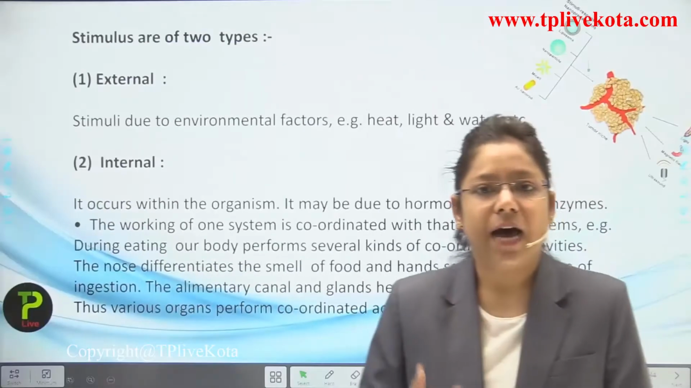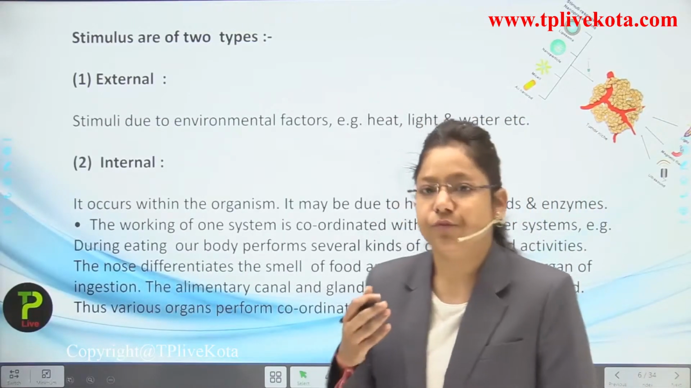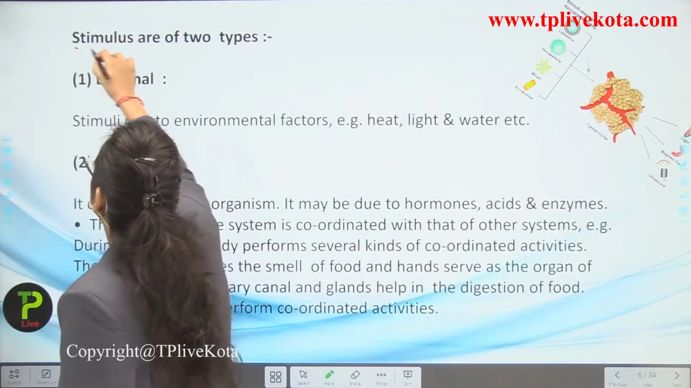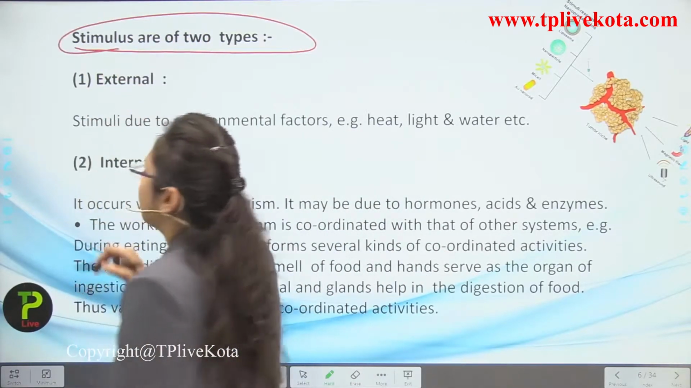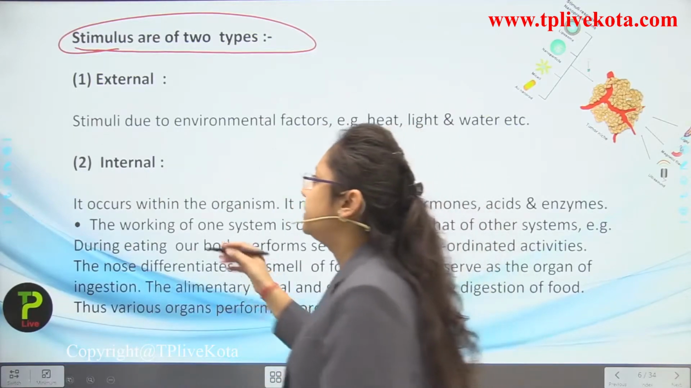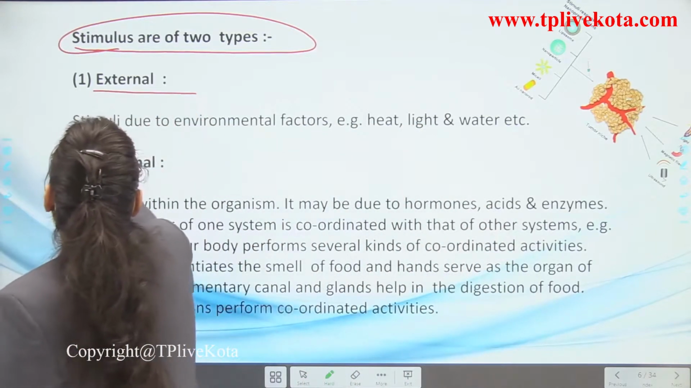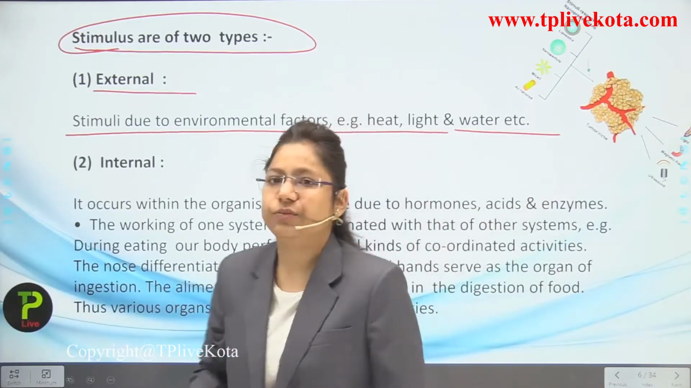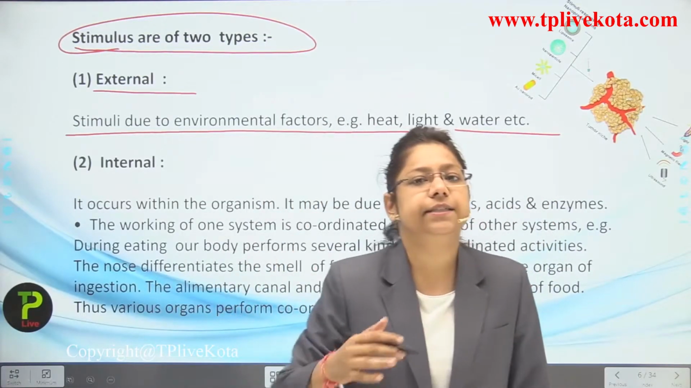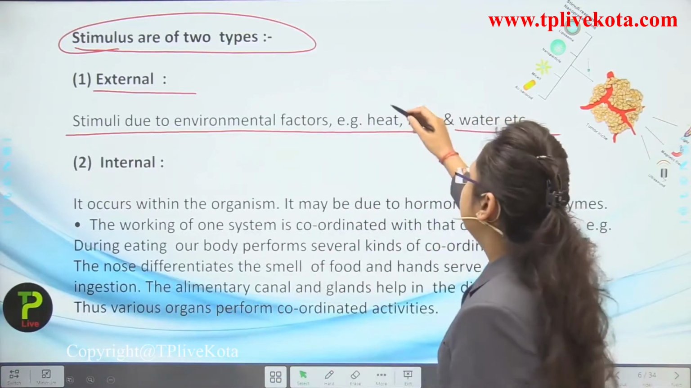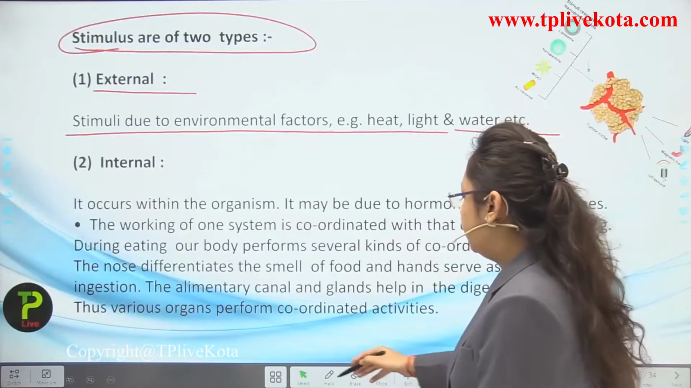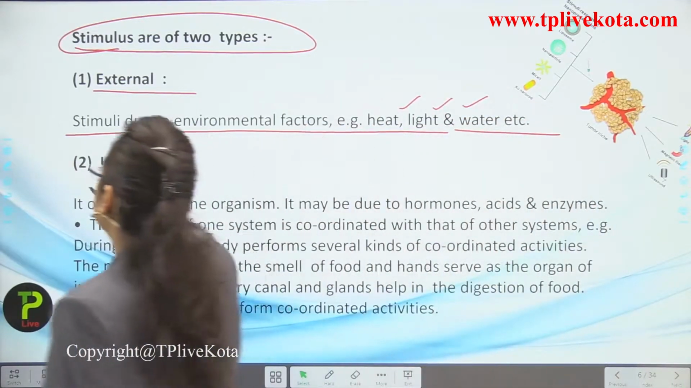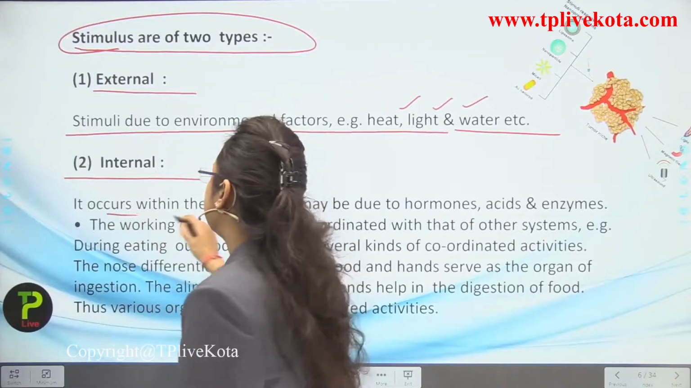Okay, students. Now we are going to understand what the stimulus is. We have learned about stimulus. Now, stimuli are of two types. First is the external stimulus. Stimuli due to environmental factors, for example heat, light and water, are known as what? External stimulus. These are all external factors like heat, light and water.